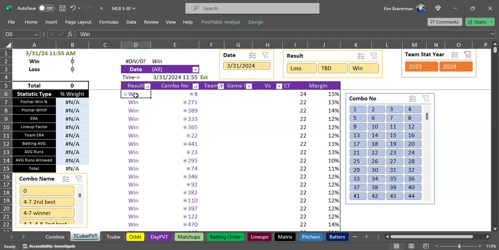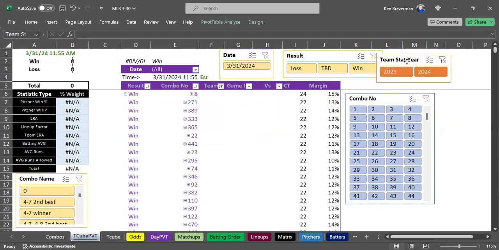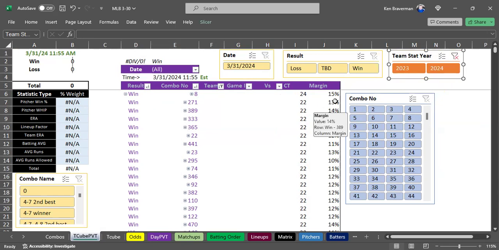This is going to show you how many games you won under a different combination string. Let me explain what you're looking at. Right now we're looking at both years, 2023 and 2024. The most simple way to explain it is that of all the combination strings in both years, combination string number 8 apparently won 24 games. That's the most of any combination string.